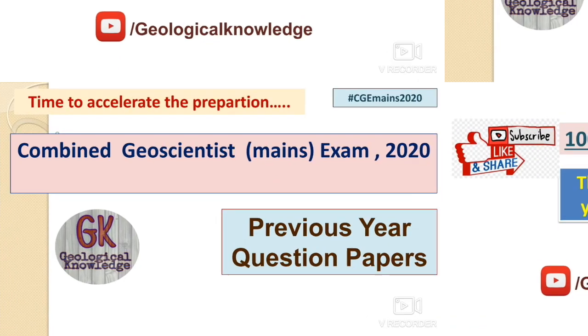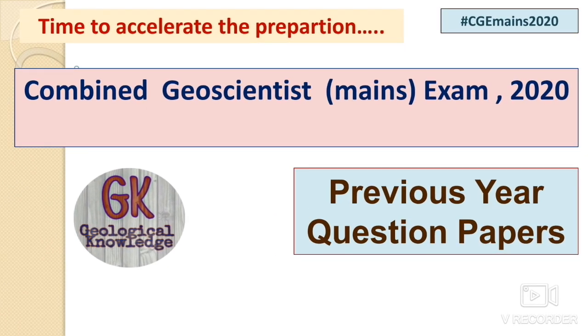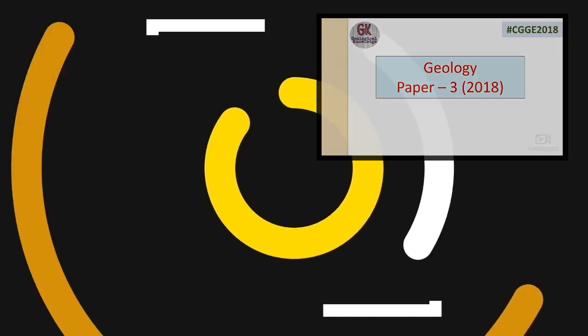You back in geological knowledge. So we are dealing with the previous year question papers of the combined geosciences examination, and so far we have discussed the 2019 paper and 2018 paper. We have discussed geology paper 1 and geology paper 2. In continuation of that discussion, today we will discuss the remaining part, that is geology paper 3 and paper 4, geology paper 3 and the hydrogeology paper. Okay, so let's start our discussion.